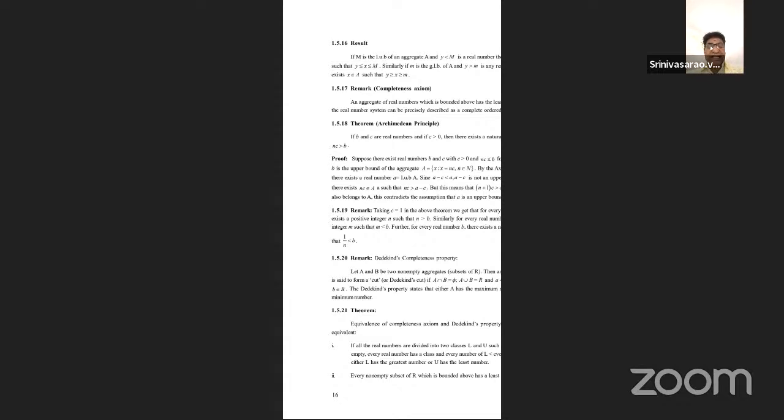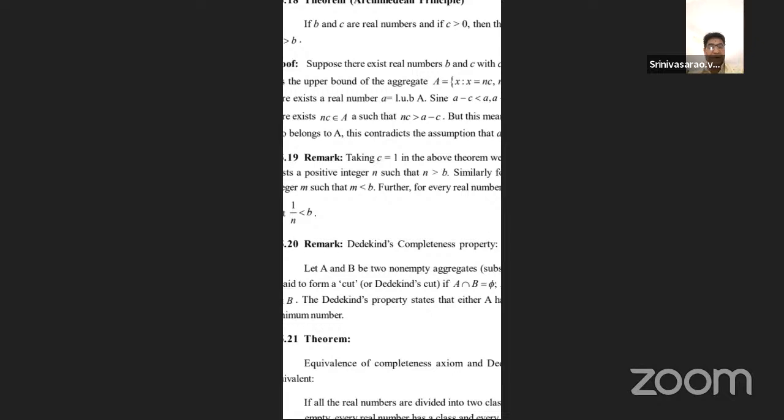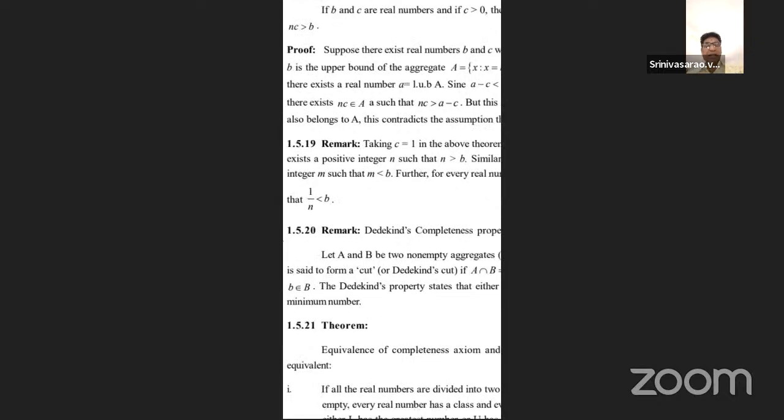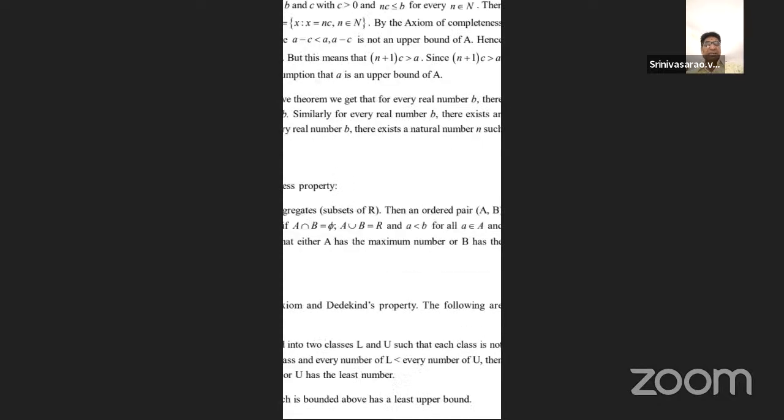What is Dedekind's property? Dedekind's completeness property. Here A and B are any two non-empty subsets of the set of real numbers.